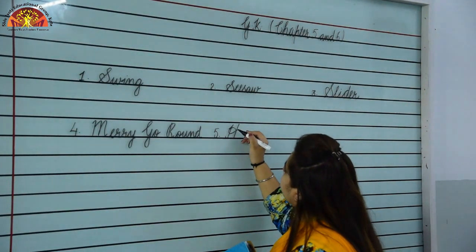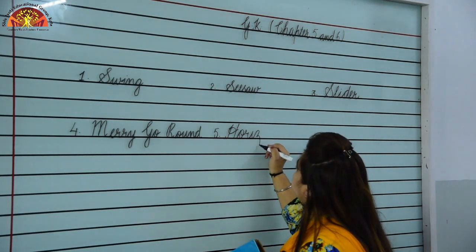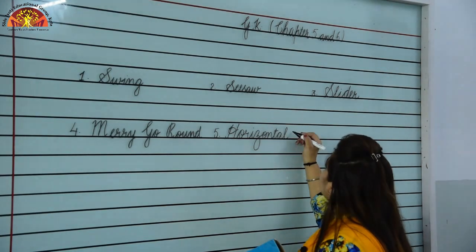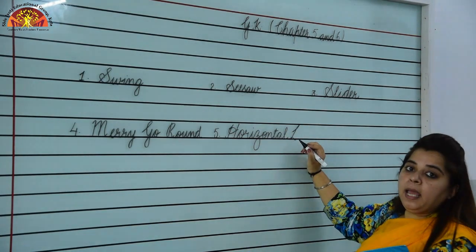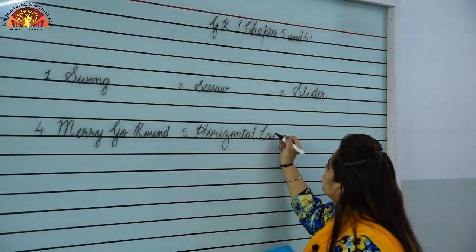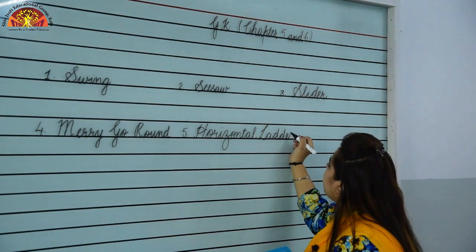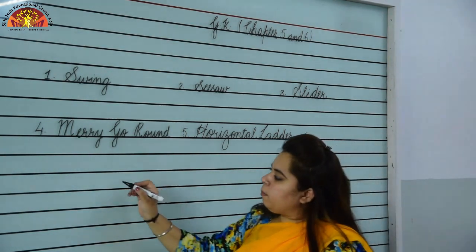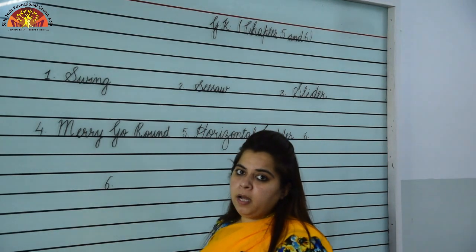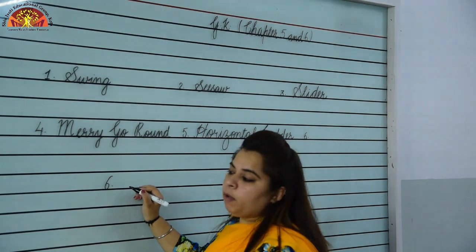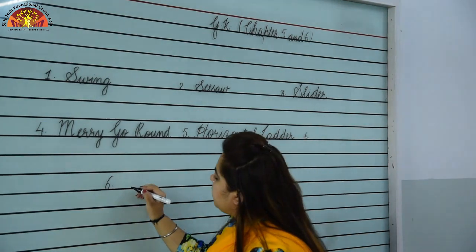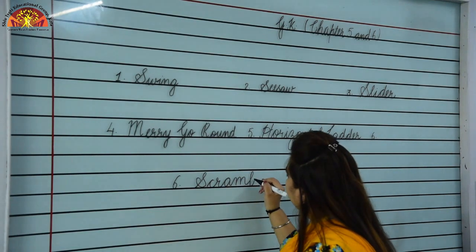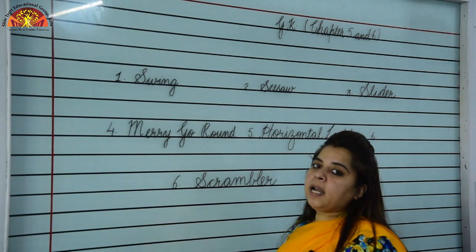Fifth, it is horizontal ladder. H will be capital, H-O-R-I-Z-O-N-T-A-L, horizontal. One finger gap, then L will be capital, L-A-D-D-E-R, ladder. Picture number 6, this you see in amusement parks. What is the name of that picture? It is scrambler. Let's see the spelling. S-C-R-A-M-B-L-E-R, scrambler.